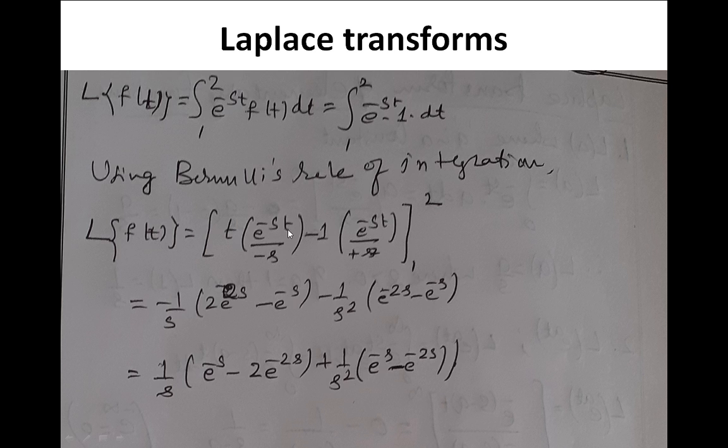Substituting upper and lower limit, t is equal to 2 the upper limit, t is equal to 1 the lower limit. Again, my dear students, take care while taking the common term and simplifying. If you make any mistake here, it may not give the solution at the end, or it may give some unwanted solution. Therefore, this is the way of doing the integration.